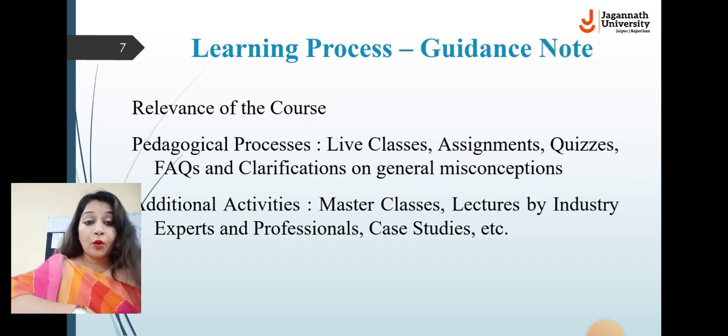Next, different types of accounts. We have nominal account, real account, and personal account. These are the three types of account, and a very important point of accountancy is the golden rules of accounting. The overall accounting is based on the golden rules, and we will discuss those rules: the rules of personal account, the rules of real account, and the rules of nominal account. For example, the rule of nominal account is debit all the expenses and losses and credit all the incomes and gains.